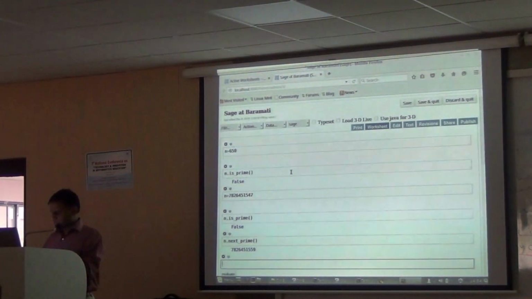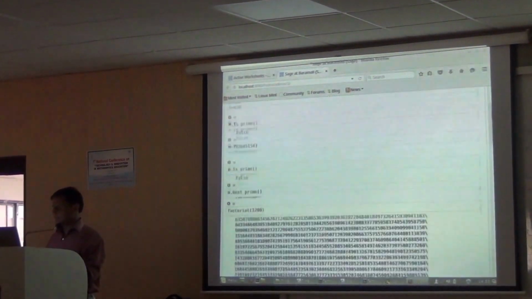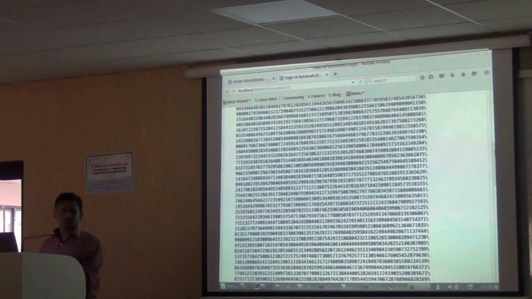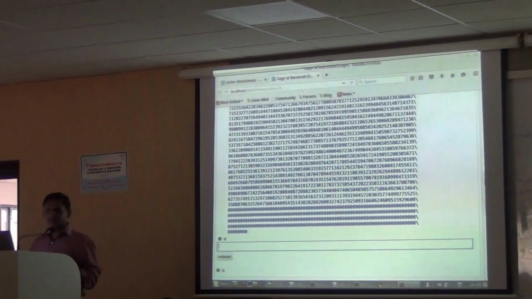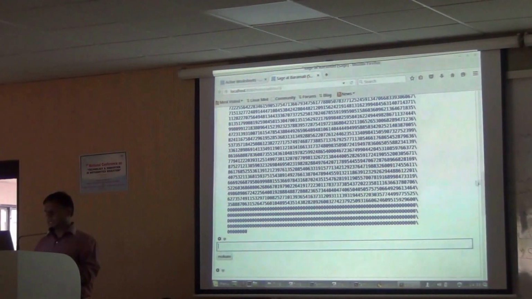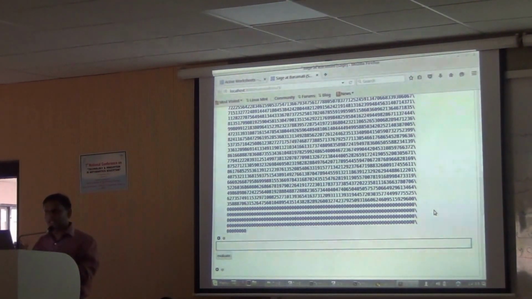Or maybe you want to find the factorial of some number, 1200, here it is. You can count the number of digits. This is very good for number theory. Entire number theory can be very easily done.